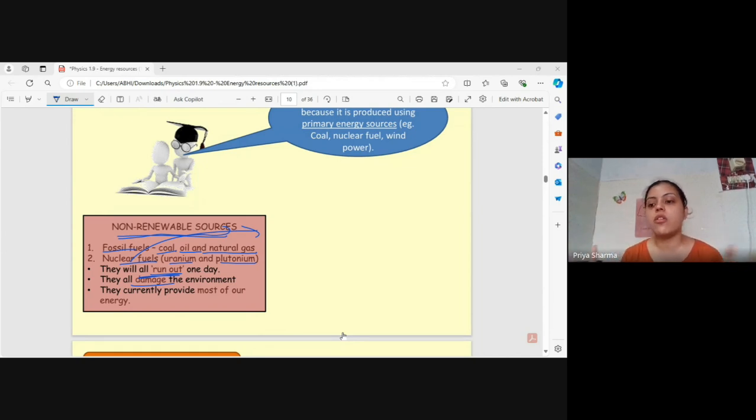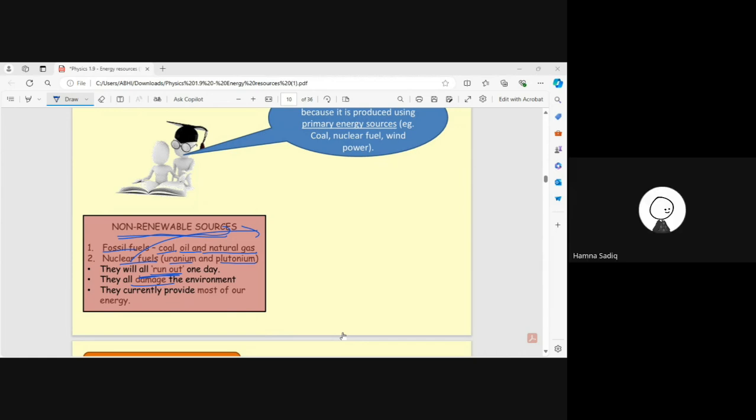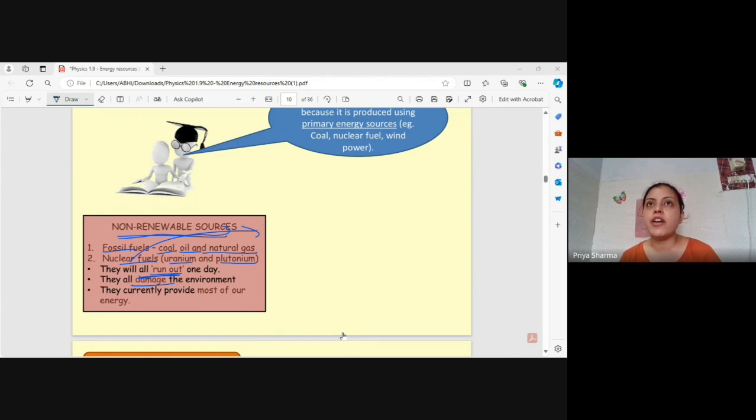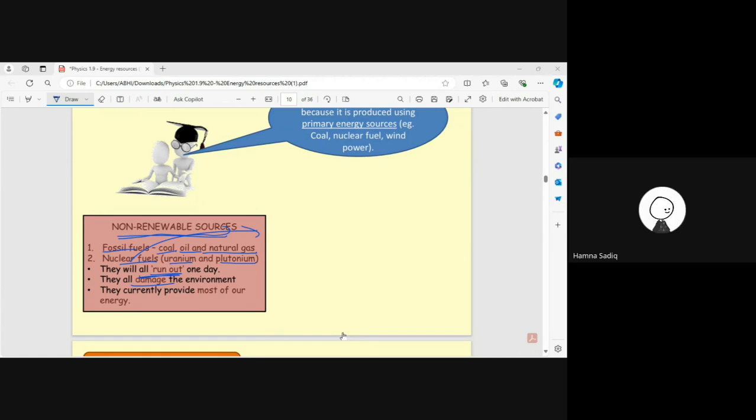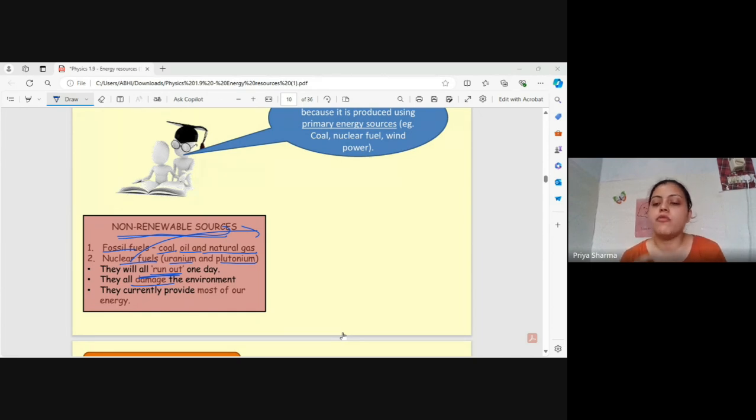If the weather is not good, the sunlight will not reach, so we will not be able to generate electricity. So that is one of the things we are not fully dependent on. Wind energy is also there, but not every day is a windy day. If there is no wind, it doesn't mean we will sit idle and wait for the wind to blow to get our electricity. That is why we are not fully dependent on that. We are still dependent on non-renewable sources of energy, because they still provide most of the energy.